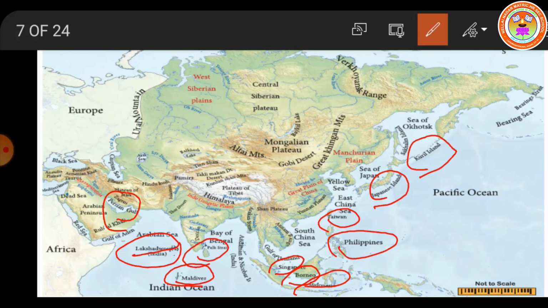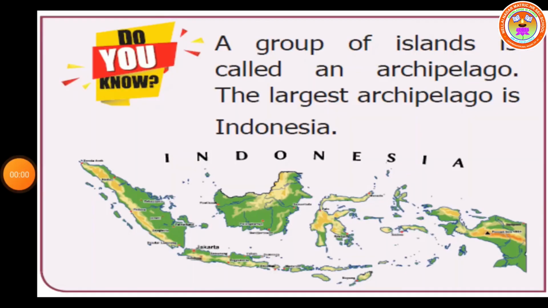Is it clear, children? What you are seeing on the screen is the Indonesia Islands. As I told you already, a group of islands is called an archipelago. The largest archipelago is Indonesia. Is it clear, children?